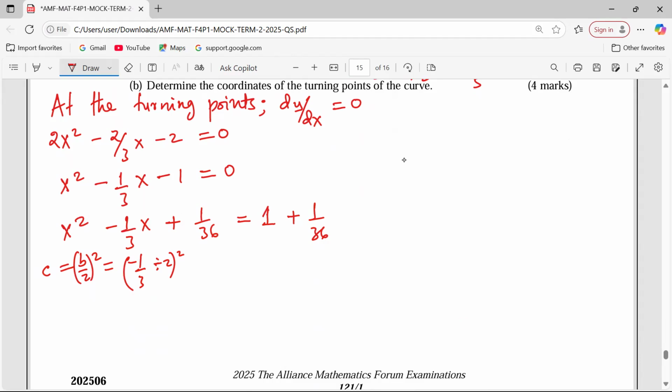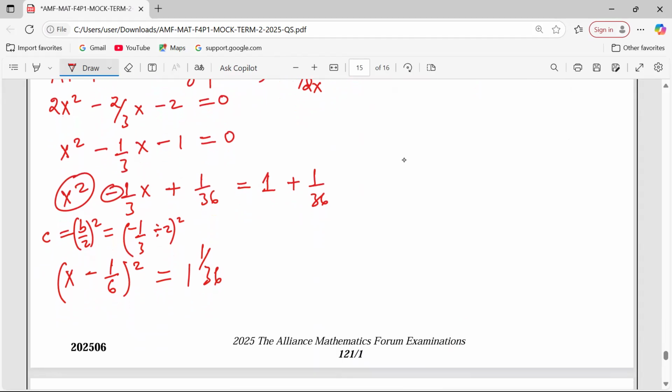So we can factorize the left hand side. This shall be x. To factorize this, we need to take the square root of this, the sign that follows, then the square root of this part, which is 1 over 6, squared equals 1 plus 1 over 36. So I'm getting 1 and 1 over 36.